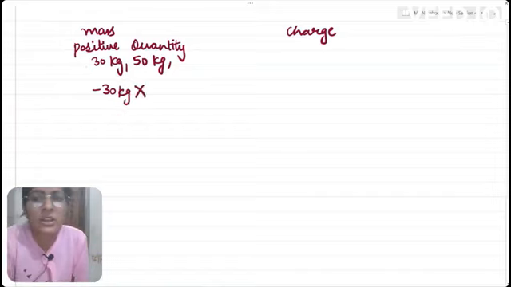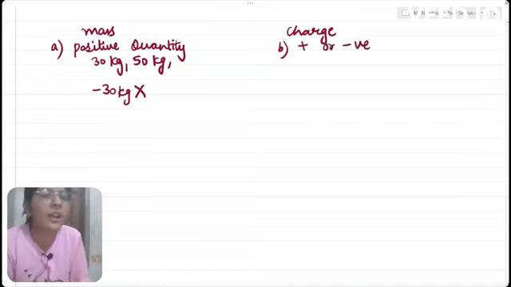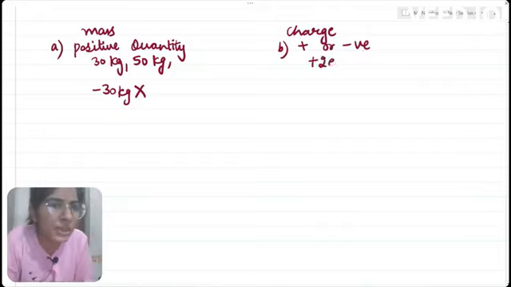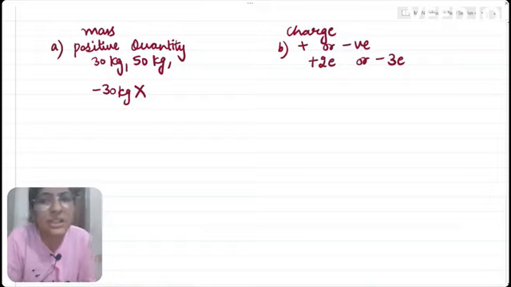So mass is always a positive quantity, while charge can be positive or negative. A body can have plus 2e coulombs of charge, or it may have minus 3 coulombs of charge. So this is one of the differences between mass and charge.